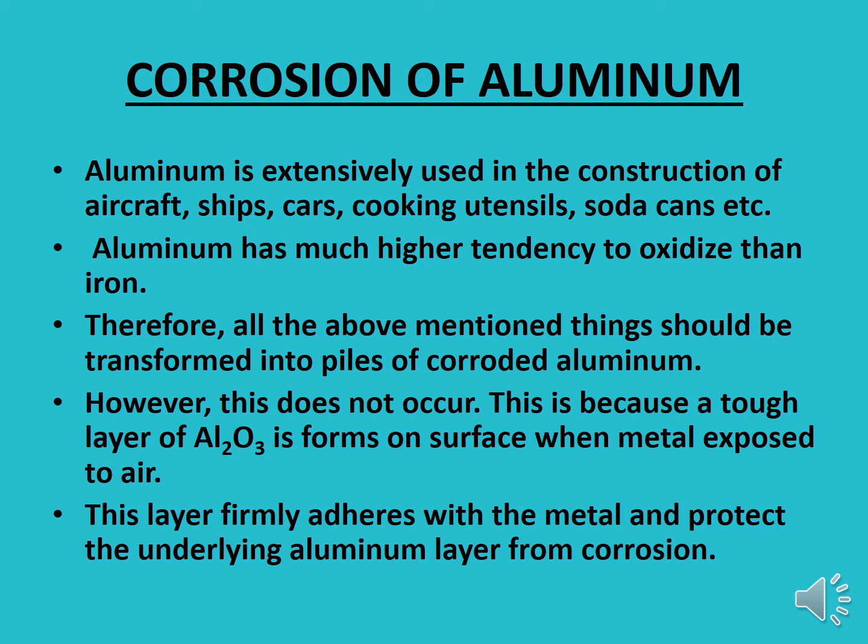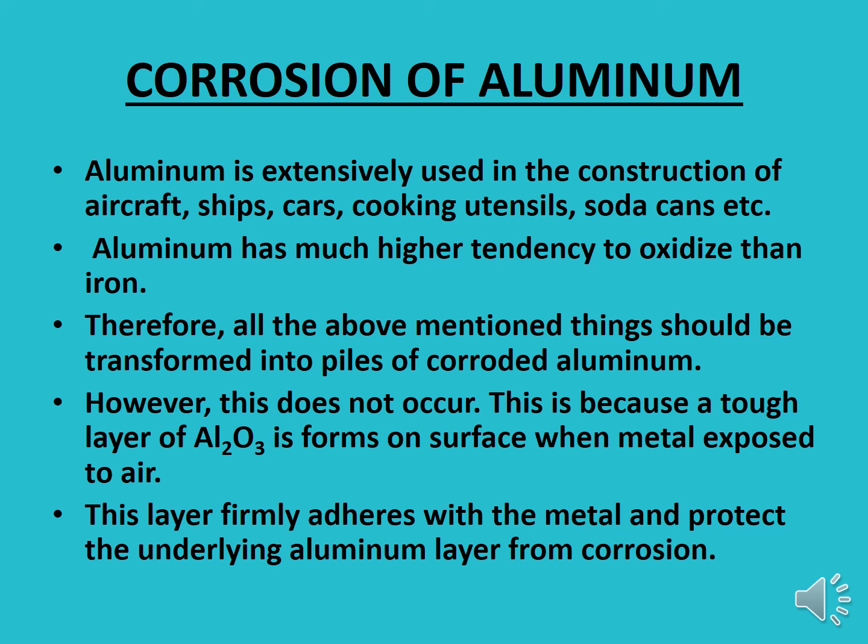However, this does not occur. Actually, this is not happening. This is because a tough layer of aluminum oxide is formed on the surface when the metal is exposed to air. When aluminum is exposed to oxygen in the air, it is converted into aluminum oxide. Only the upper layer of the aluminum metal converts into aluminum oxide, and it is a hard layer.